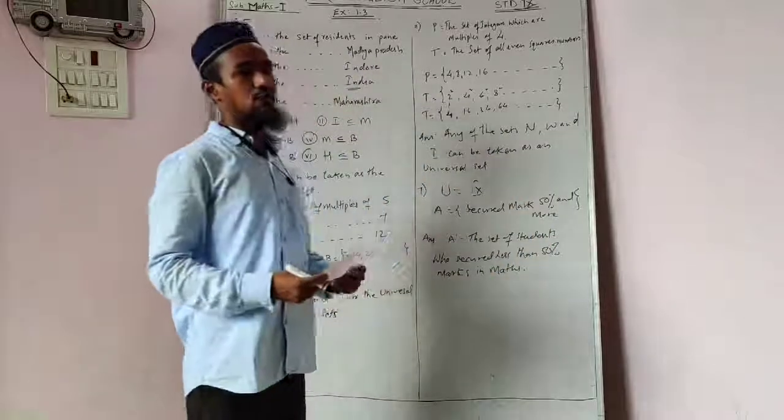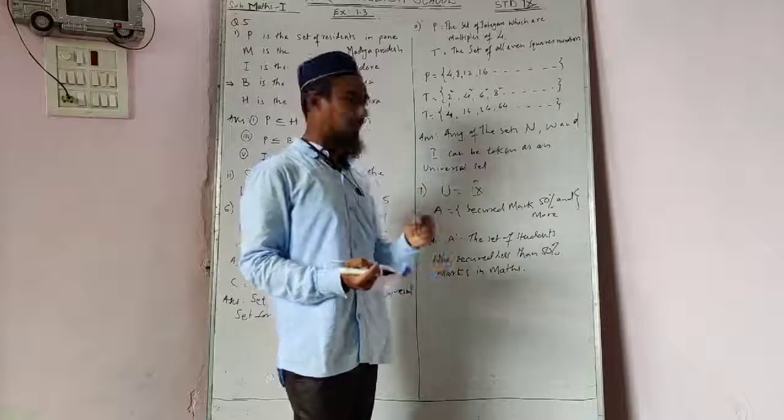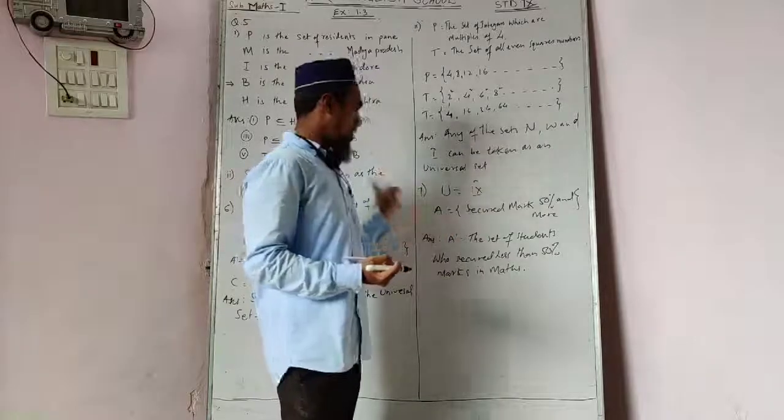This is your answer. The students who got less than 50% marks in the math subject are the complement of set A. I think you got everything.